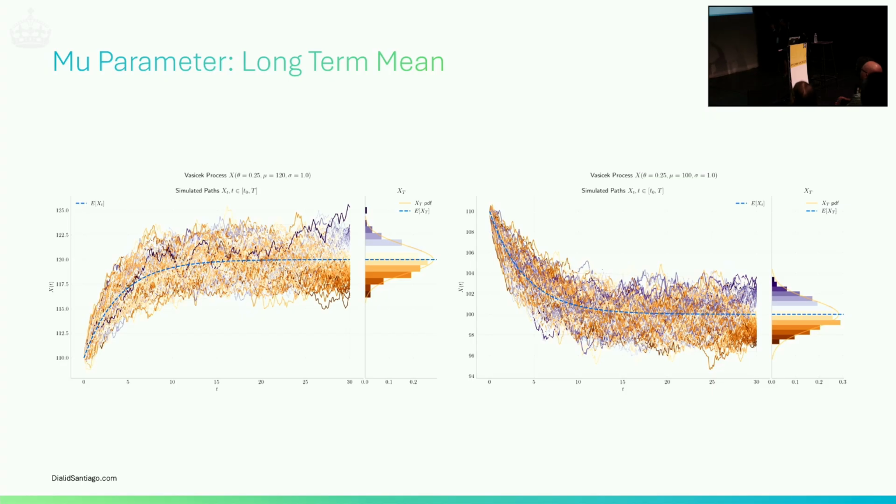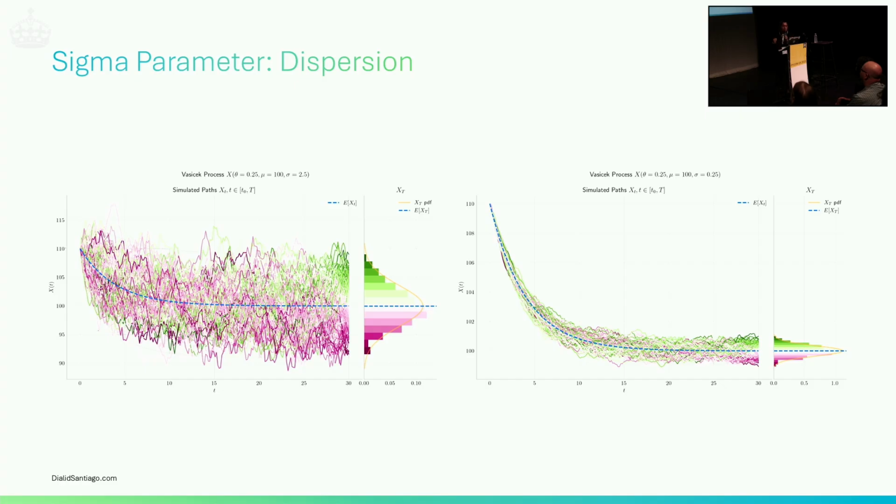But because the other parameters are the same, if you look at the terminal distribution, this and that, they look quite similar, and they are indeed quite similar. It's kind of shifted, one and the other, but they look quite similar. So we know here from this plot, we can see that mu is just that long-term mean of the process. Where is it going in the long term?